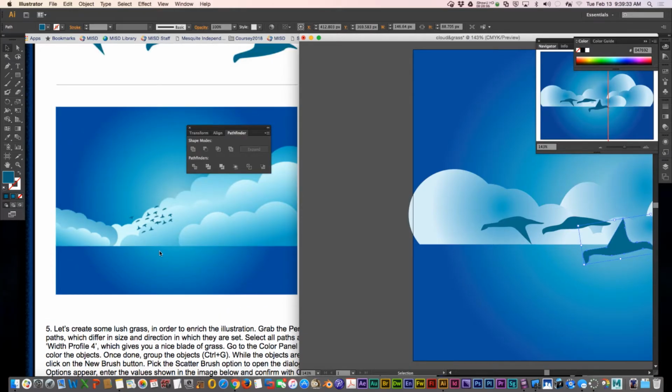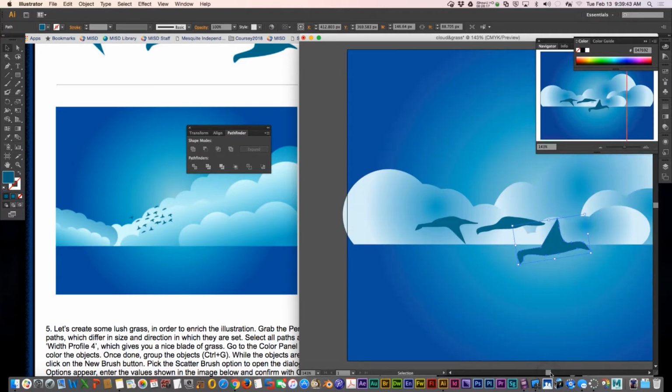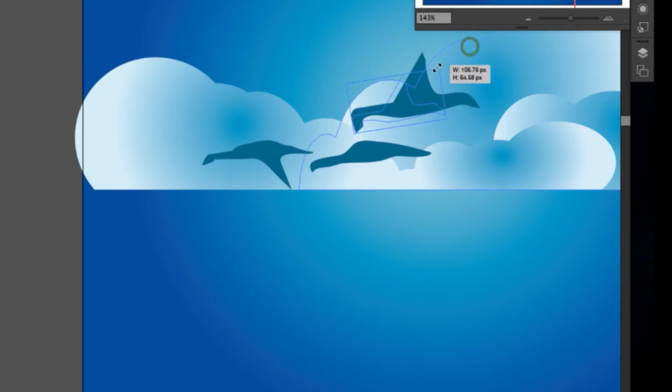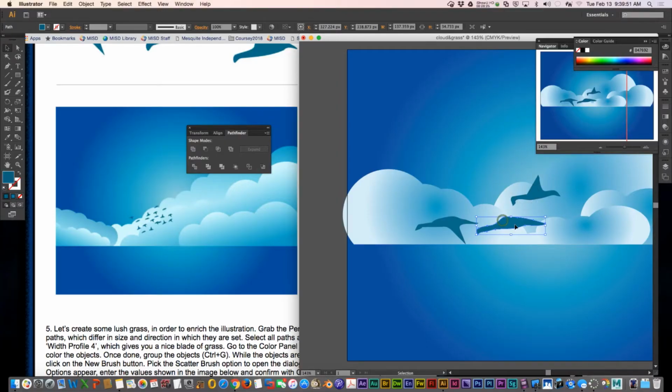If you look at the example, they're really small in the background. You can make them up close, bigger, or further away. It's completely up to you. This is all about learning. It doesn't have to look perfect. You don't have to look exactly like the example.